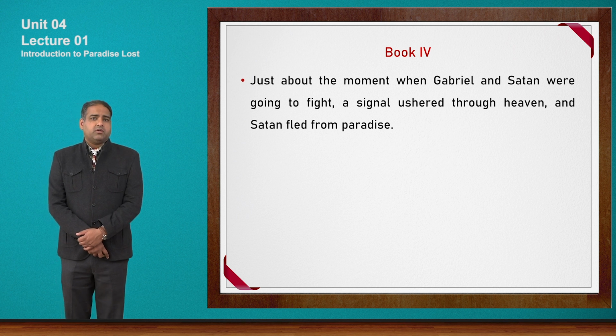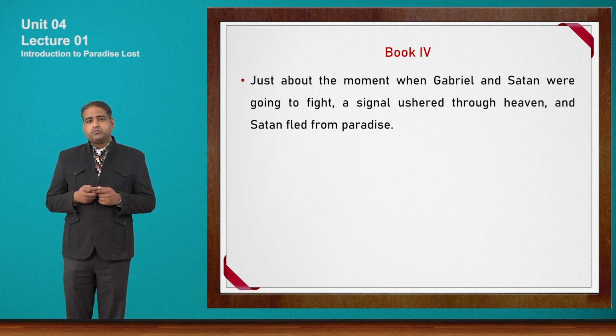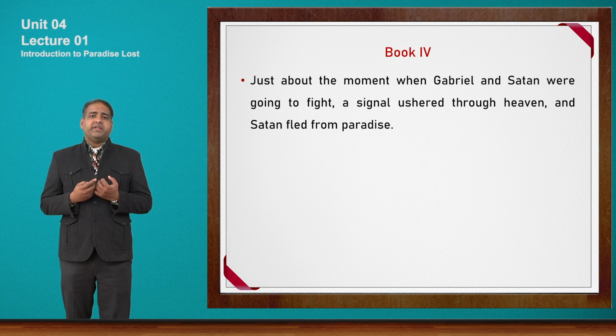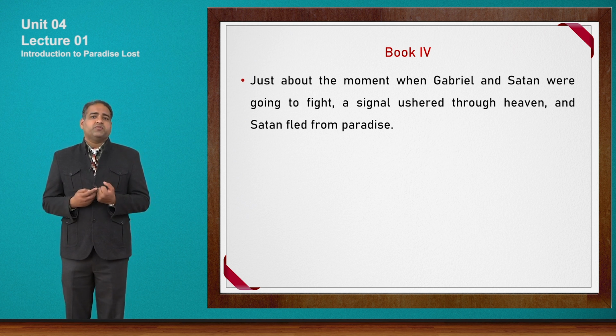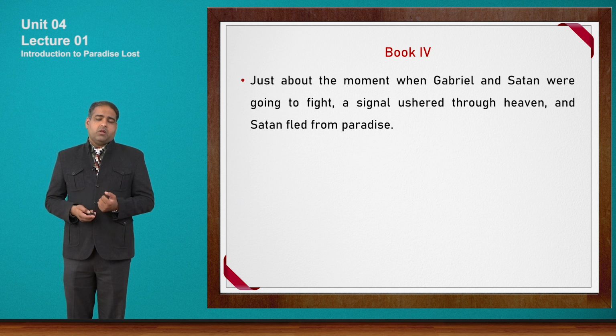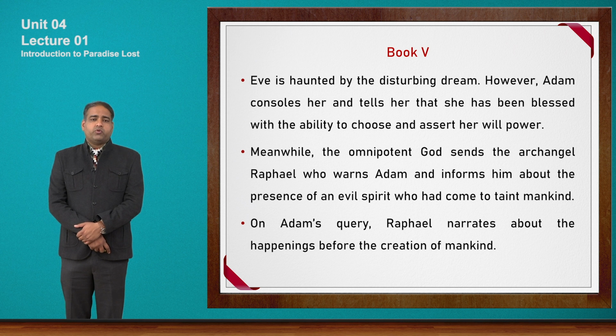from paradise. Now Gabriel, as you know, is the guardian angel of paradise, and there is a fight which is, let's say, going to start between Gabriel and Satan. Suddenly a signal comes to Gabriel from heaven, and Satan immediately flees from paradise because he feels afraid of the power of God. So with this, book 4 ends. Now let us move to book 5.